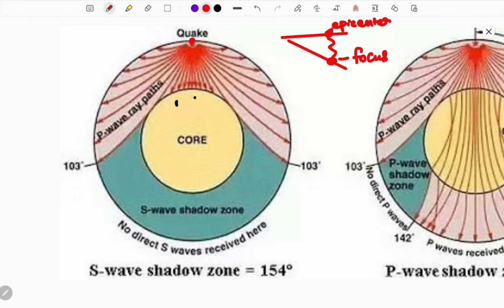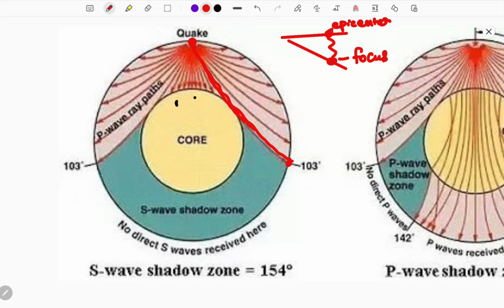Now, when the seismologists tested, these S waves were not found beyond 103 degrees. From here they studied that S waves are not found beyond 103 degrees, which obviously indicates that there is a liquid present over here.